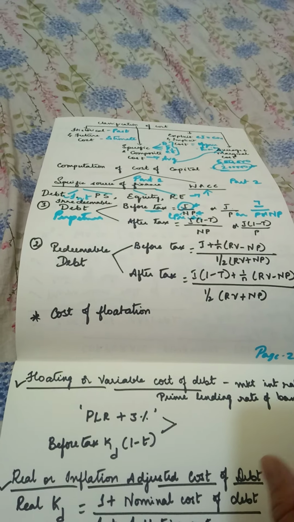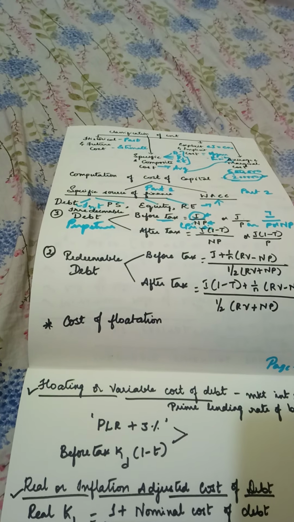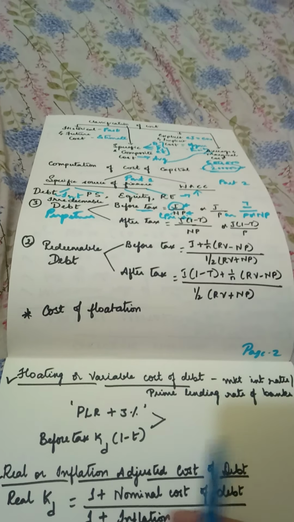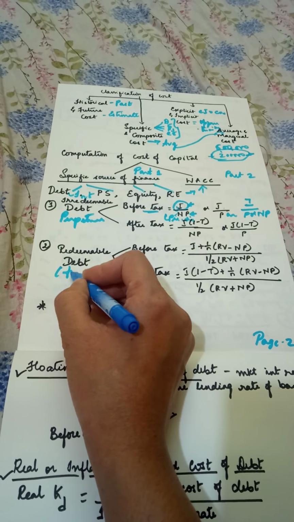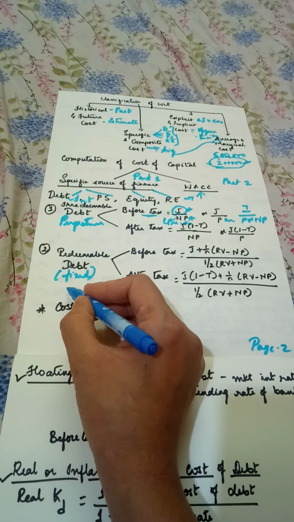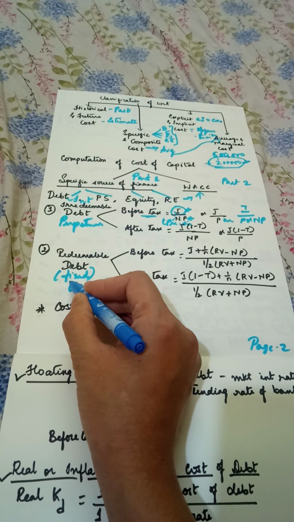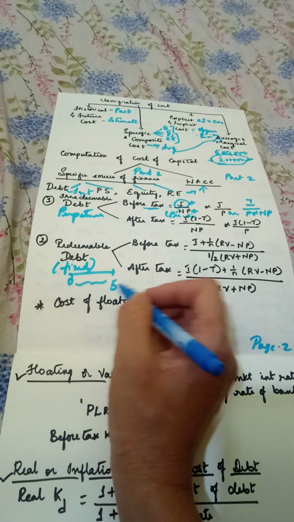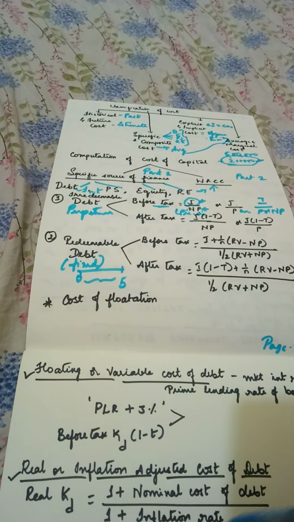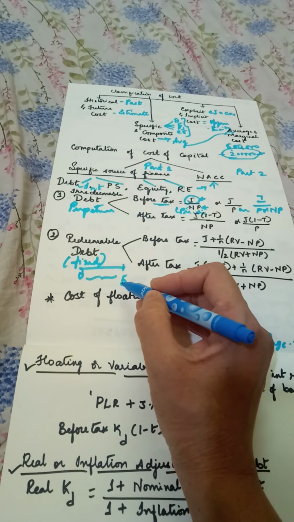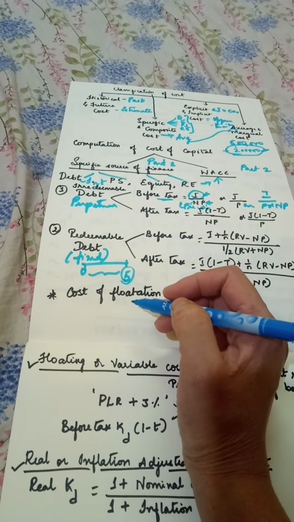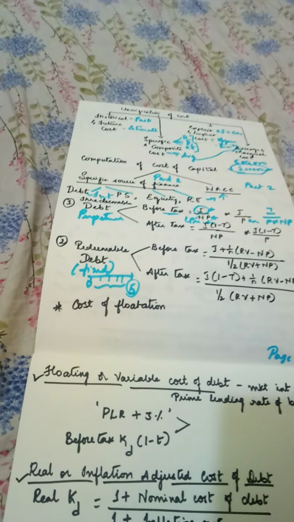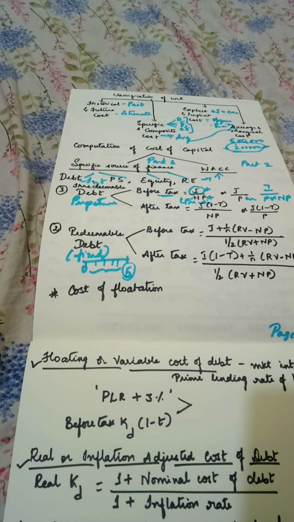Now, I was discussing the meaning of irredeemable debt, or perpetual debt, which does not have a fixed maturity period. Then, what is redeemable debt? Redeemable debt will have a fixed tenure, maybe 5 years or 7 years. Today, if they are issuing, today is always zero. If it is 5 years, this timeline will be there, a fixed maturity period will be there, so that is your redeemable debt. At the end of the 5th year, your principal value will be returned to you, and in between this timeline you will receive interest from the company. This is how redeemable debt works.